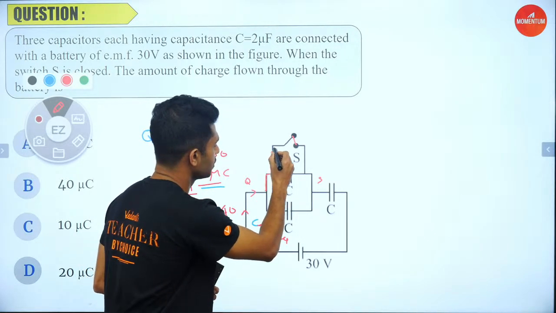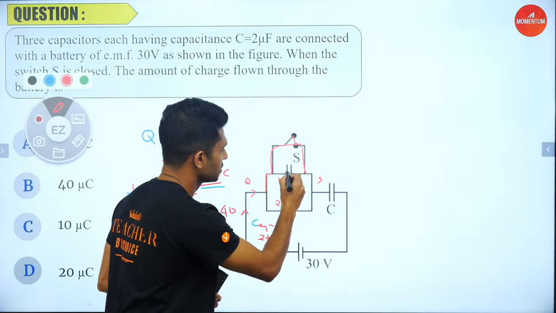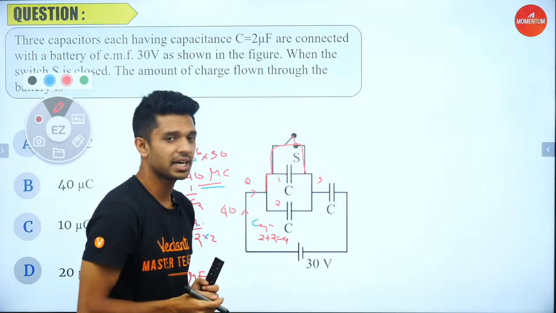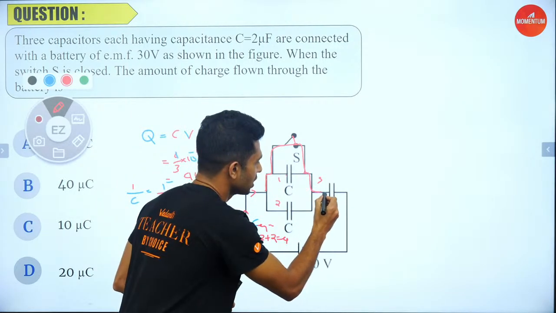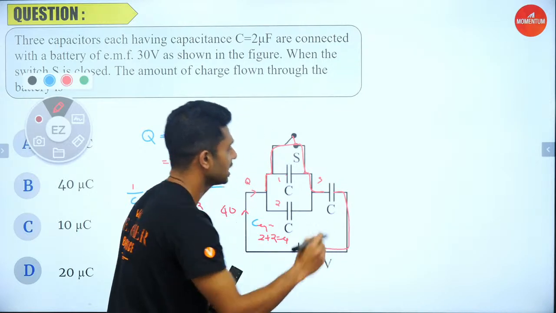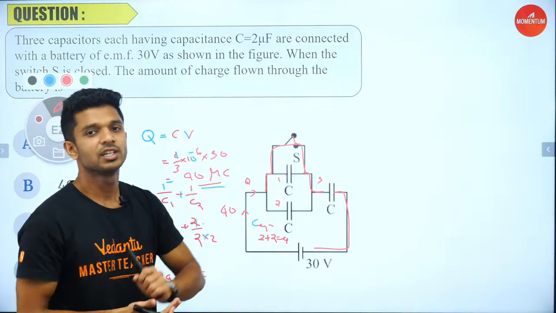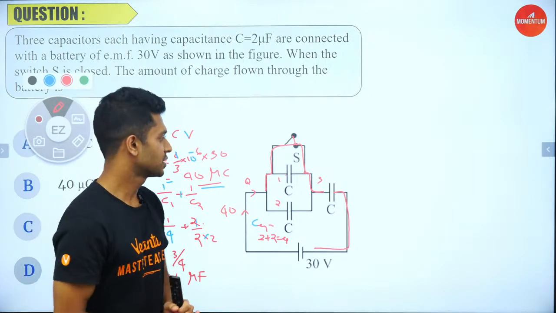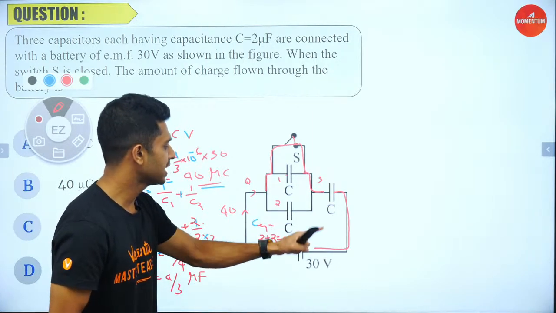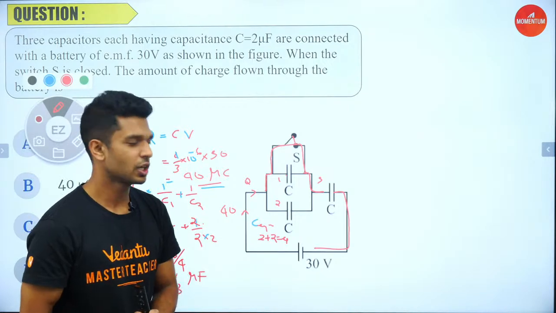Now the circuit is being short circuited, which means it will remove these two capacitors, and the charge will only be passing through the third capacitor here, because once we close the switch, we are actually short circuiting the part. So we only have one capacitor where we are applying a potential of 30.